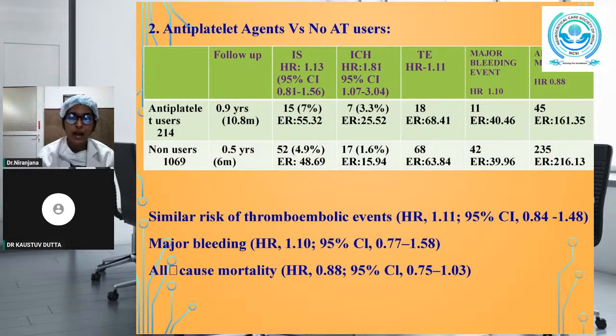Major bleeding events had occurred in 11 participants out of 214 antiplatelet users and in 42 non-antithrombotic users out of 1069, with a hazard ratio of 1.10. All-cause mortality occurred in 45 patients in the antiplatelet users and in 235 participants in the non-antithrombotic users. So, antiplatelet agents, when compared with no treatment, had similar risk of thromboembolic events, major bleeding and all-cause mortality.